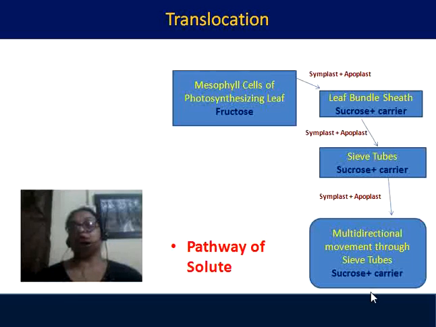Then that sucrose along with its sucrose carrier moves to the sieve tube, again by symplastic mainly and a little bit of apoplastic movement. Then by symplastic as well as apoplastic movement, the whole substance gets circulated over the different parts of the plant body by sieve tubes. Therefore, by the symplastic way with a little bit of apoplastic way, the solutes move in the phloem.